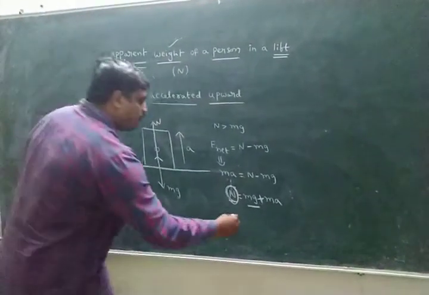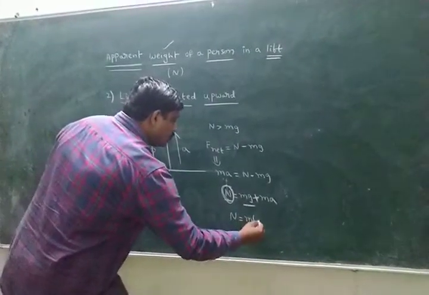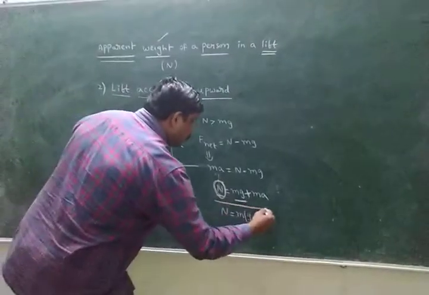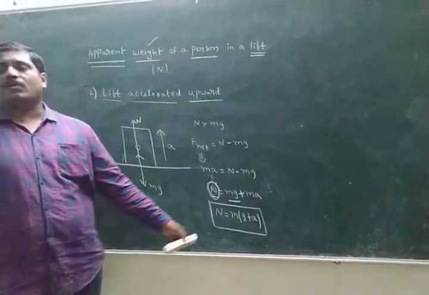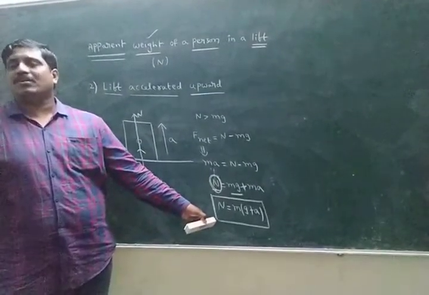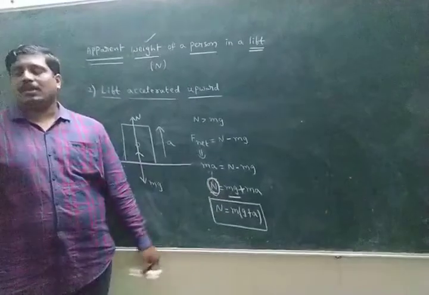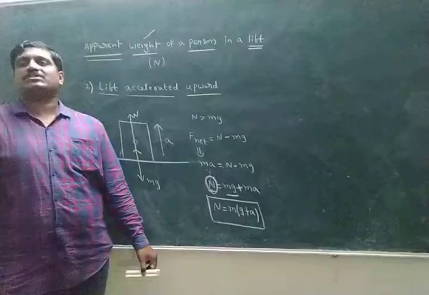What is the final formula? Here the common term is m. What is the value of normal reaction when the lift is accelerated upward? N equals m into (g plus a).